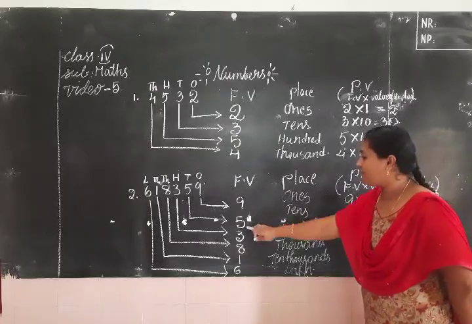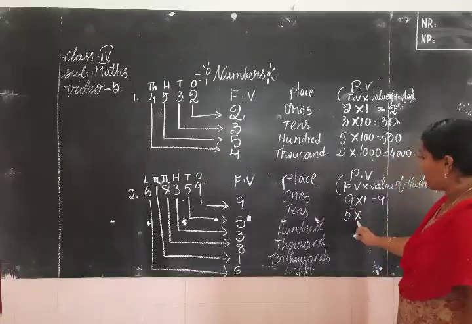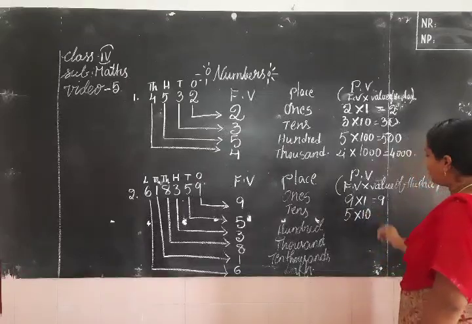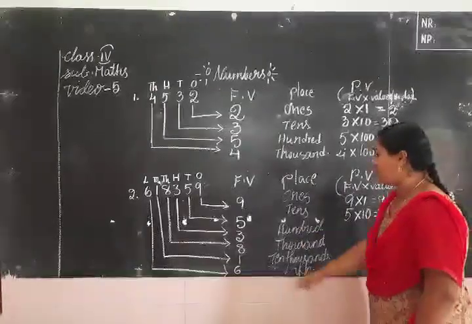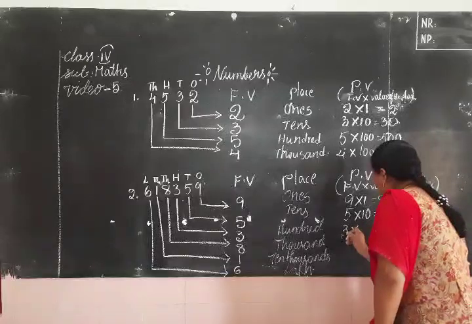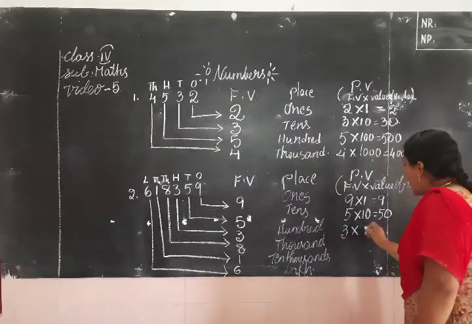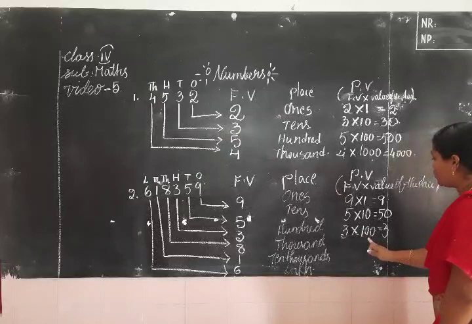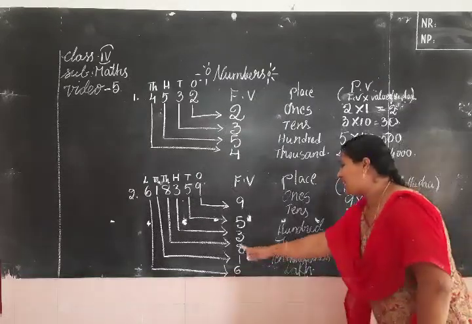Now coming to 5 in tens place. Digit multiplied by the value of the place, 10. 5 tens are 50. Coming to 3 in hundreds place. Write the digit 3 into the value of the place, 100. 300 is equal to 3 into 100. We get 300.